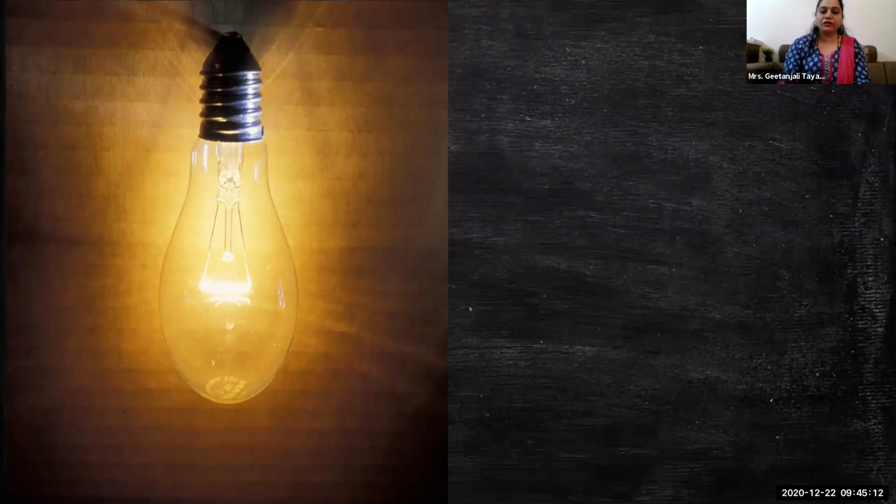We generate electricity from another form of energy. We use coal to generate electricity. So we take that coal energy, chemical energy, and convert it into electrical energy. Electrical energy gets converted into light energy. So we are generating electricity, but we are not really generating it. We are just converting one form of energy to another form of energy. Okay,